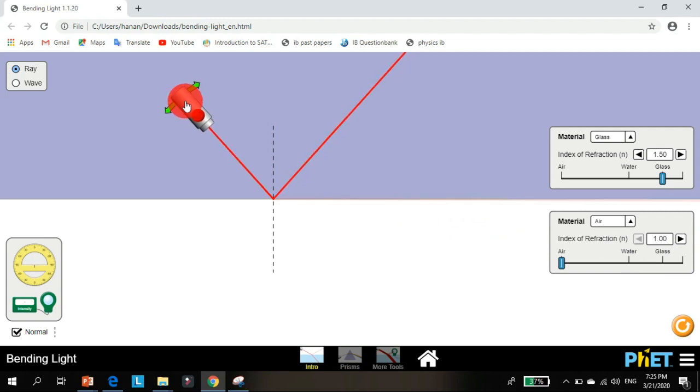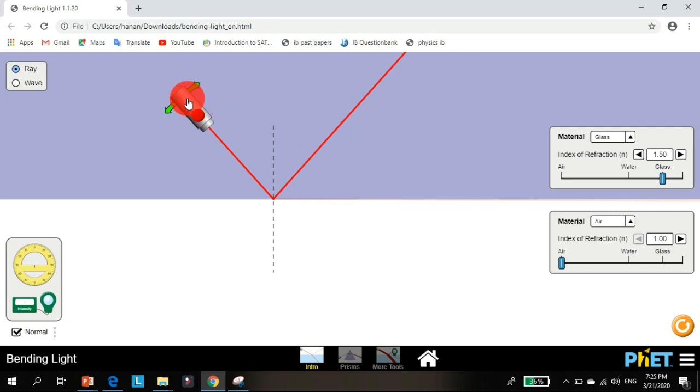At this moment, I can see this refracted ray and reflected ray. In this case, we call it the critical angle, when we have the refracted ray with a 90-degree angle between it and the normal.